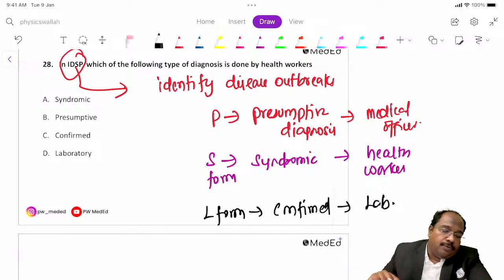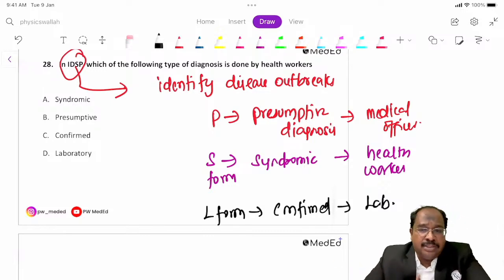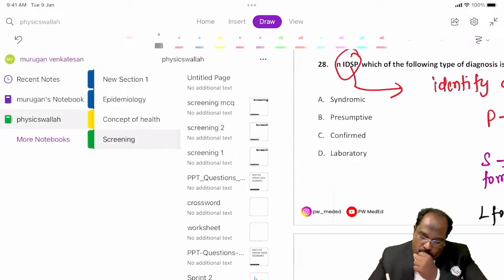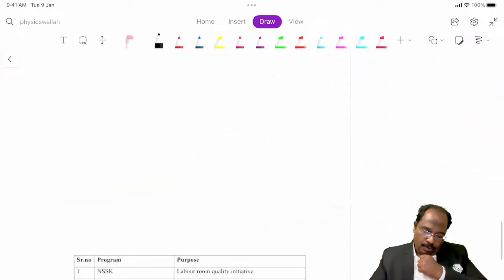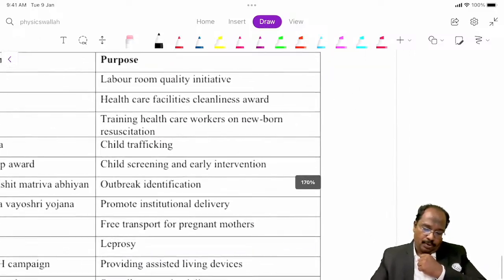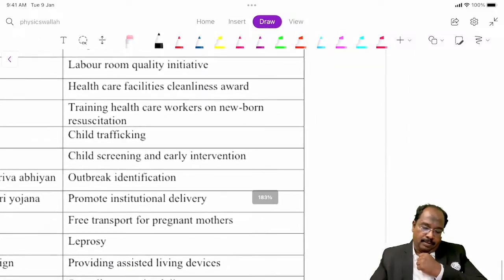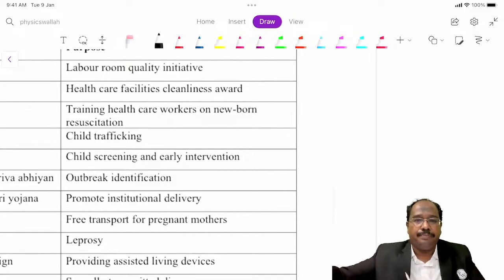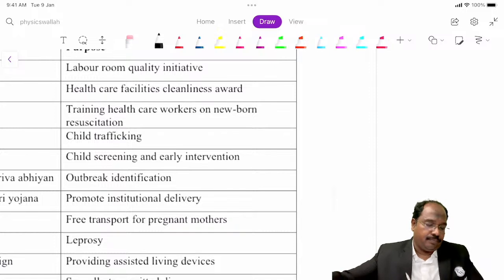Okay, so we will see certain terminologies. We will see programs. You tell me the name of the program associated with this name.